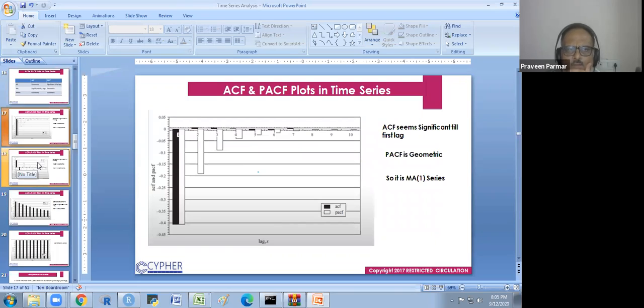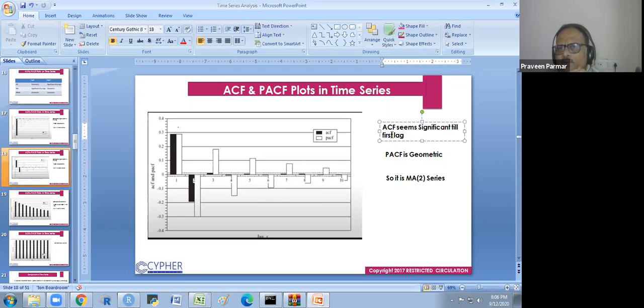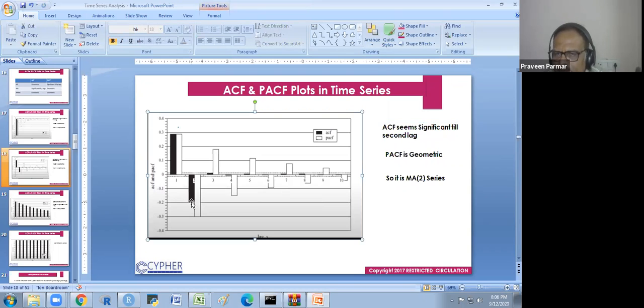I will explain one or two more, then you will understand better. Here you see the ACF seems significant till the first lag. The ACF is here, and now it is here, and it is less than minus 1.96. So again it is the first lag, or we could say the second lag. I have written here the first lag, but it would be the second lag. Wherever it is significant up to, we say it is significant till that lag. So the second lag is significant.